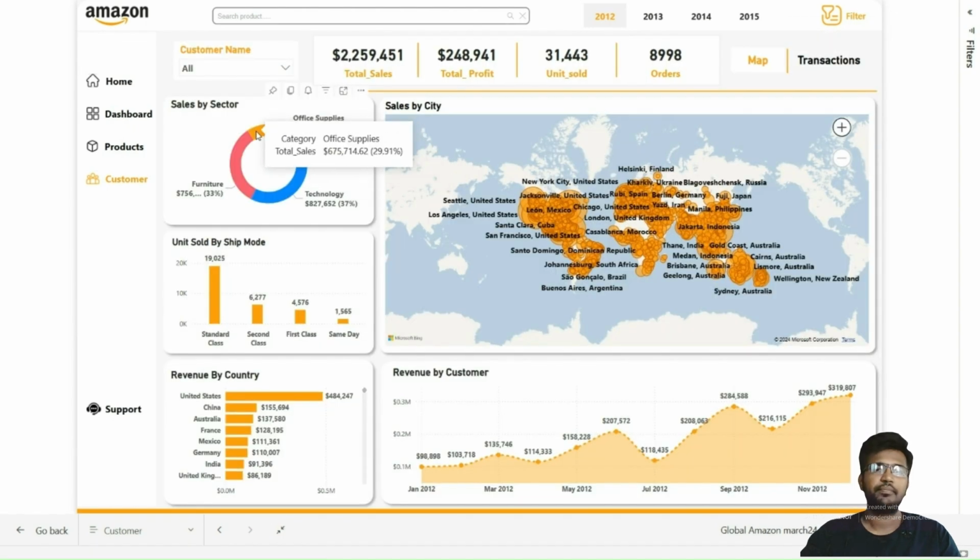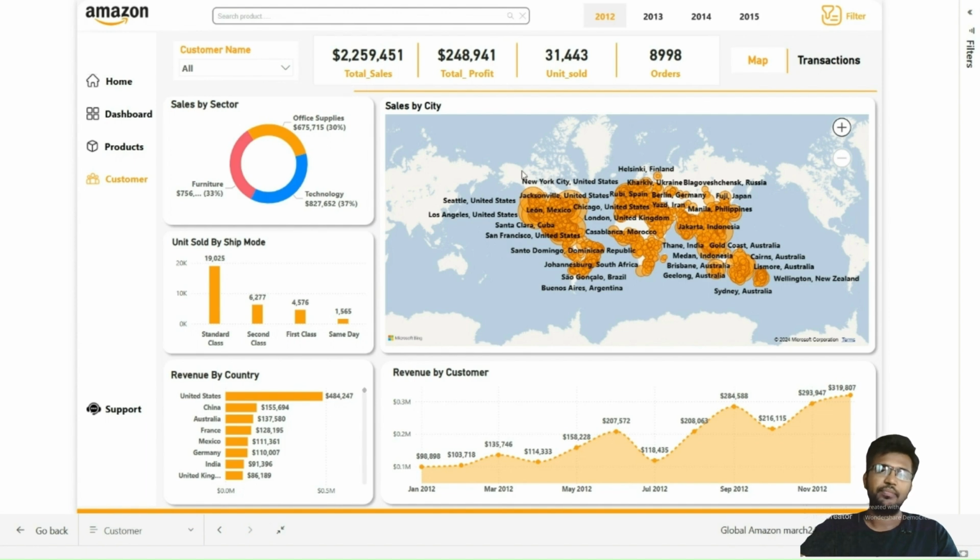We move to the donut chart, which is sales by sector. This donut chart breaks down sales by sector, showing that technology leads with 8 lakh dollars, followed by furniture, which is around 7 lakh dollars, and office supplies, which is around 6 lakh dollars.